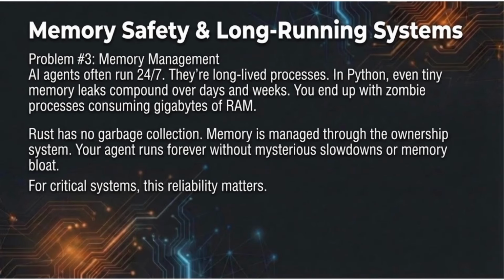Problem 3. Memory management. AI agents often run 24/7. They're long-lived processes. In Python, even tiny memory leaks compound over days and weeks. You end up with zombie processes consuming gigabytes of RAM. Rust has no garbage collection. Memory is managed through the ownership system. Your agent runs forever without mysterious slowdowns or memory bloat. For critical systems, this reliability matters.